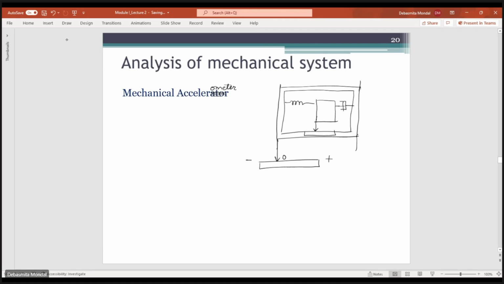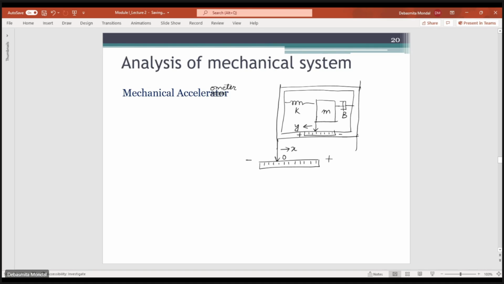This is the 0 point. This is x. So this is a moving vehicle. This x is the displacement of the moving vehicle, and the mass is m. This is a spring with constant k, and a damper with constant b. And the motion of the accelerometer, the displacement that we are getting from the accelerometer, is in the opposite direction. So this is connected to a scale.